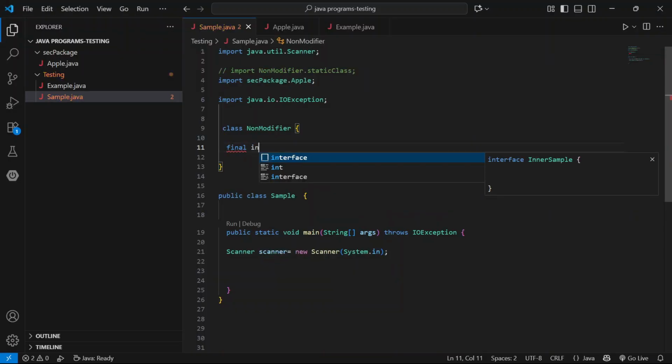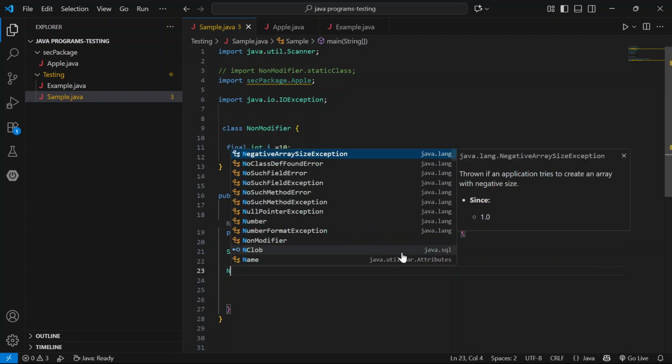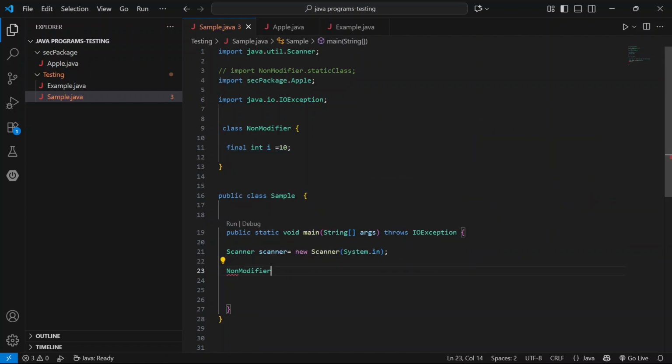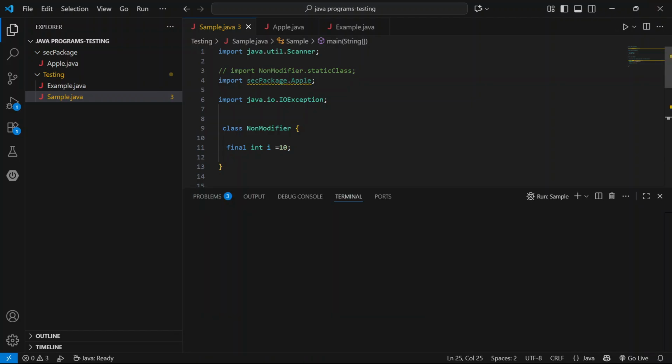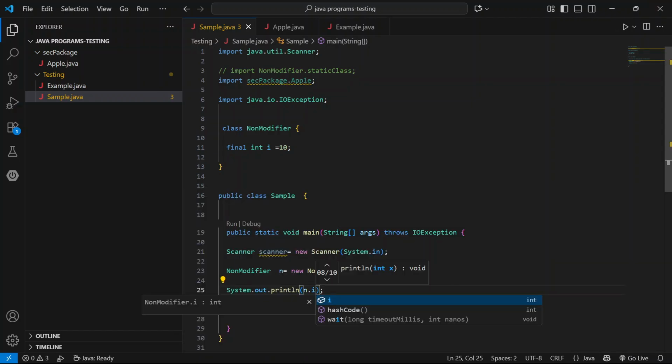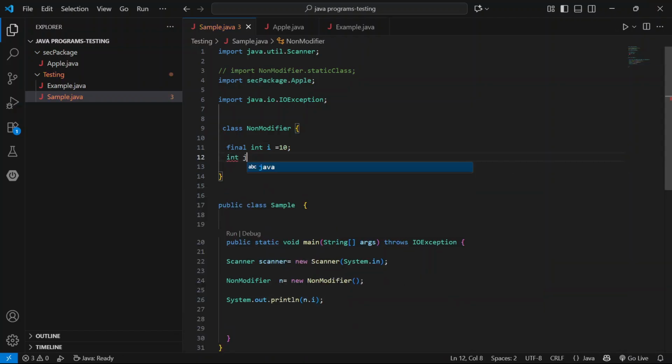final i value 10. And now create an object, n dot j value 10.